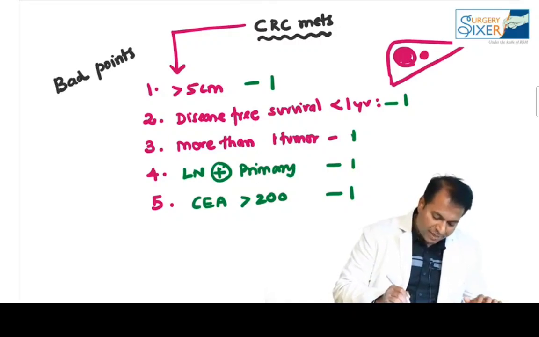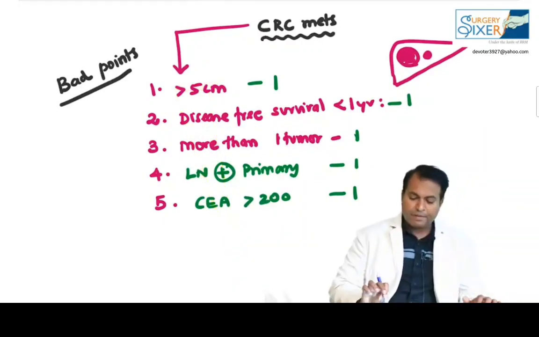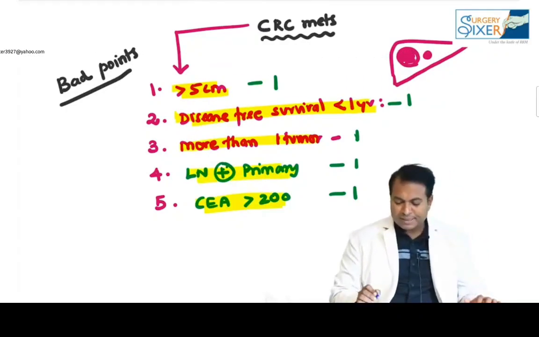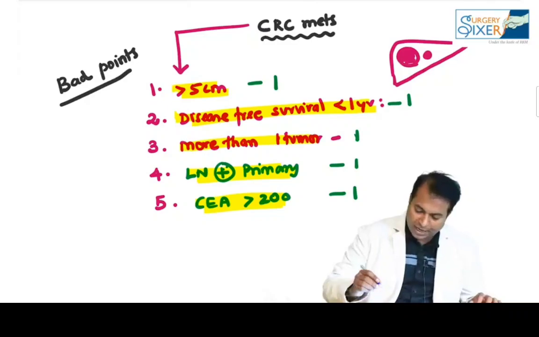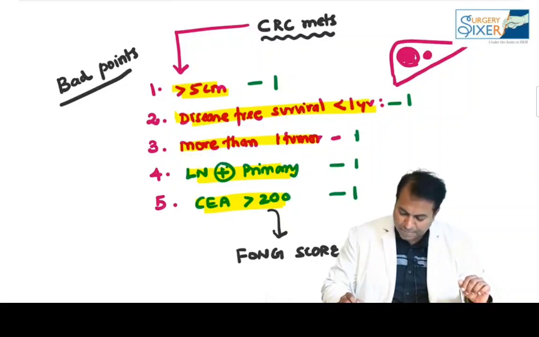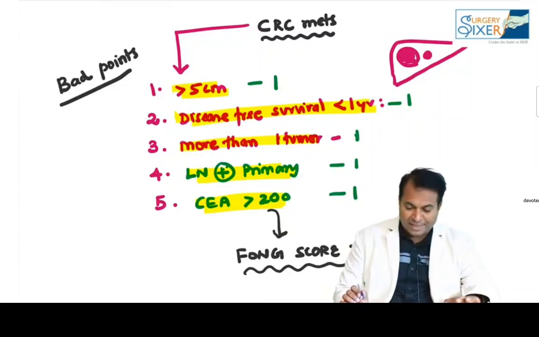What do bad points mean? If the tumor size is more than 5 centimeter, if the disease-free survival is less than 1 year, presence of more than 1 tumor, lymph node positive primary, CEA more than 200, with all these things we make a score known as Fong's score of prognosis of the patient. I'll show you this score. This is from Sanderson. That score is known as Fong's prognostic score.